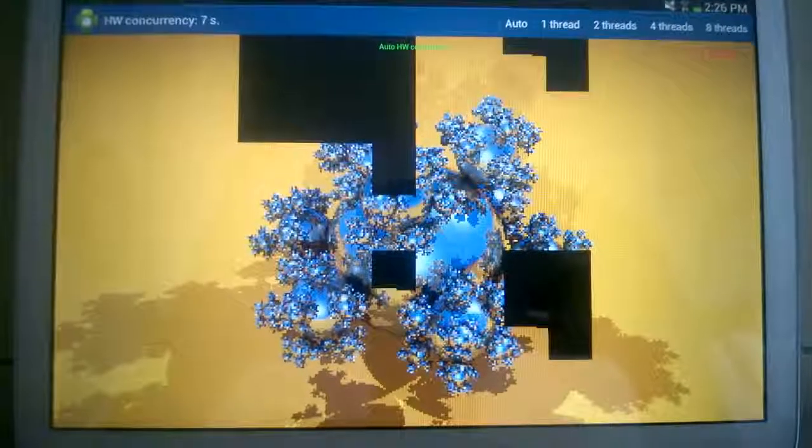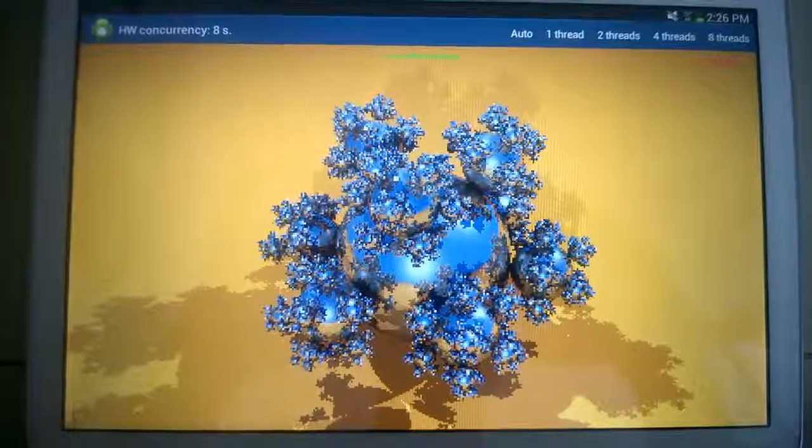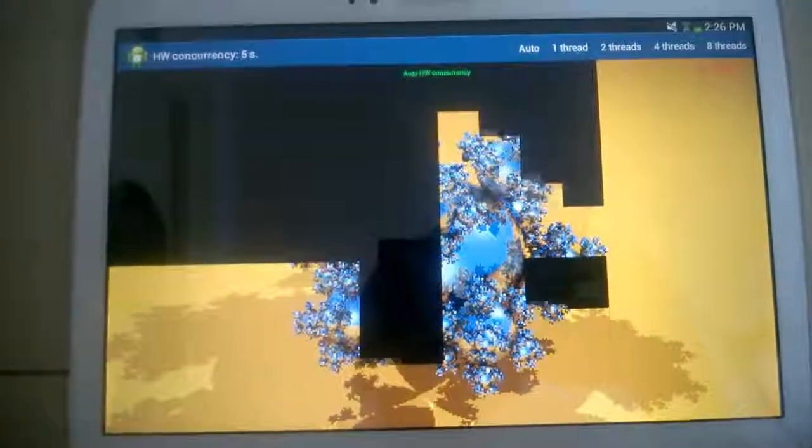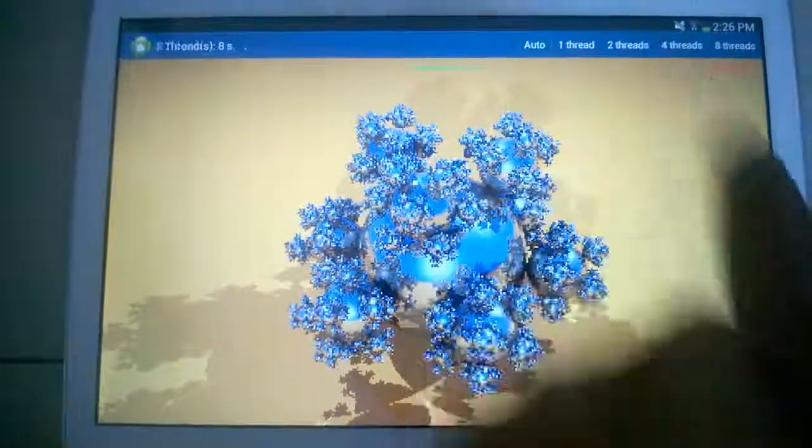This application is developed using the parallel for algorithms from the TBB libraries. When we select auto as the number of threads, you can see that it automatically assigns the threads by itself and loads the image. Let us select 2 threads.